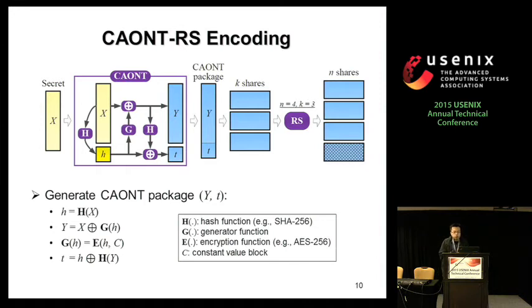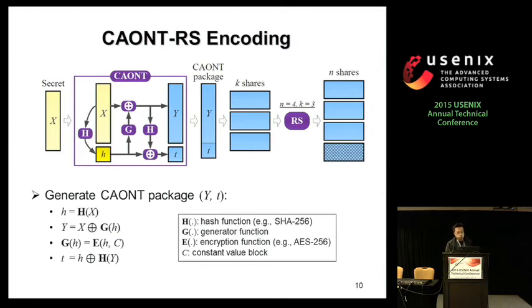So how do we implement this hash function and generator function? Basically, the hash function could be using SHA-256. It could be sorted, okay? And the generator function could be the encryption function on a large-size value block C. Here we use AES-256. And then after we generate the head Y, we also take a hash and then exclusive OR with the original hash of the secret h to form the T. So we have Y and T, and then we form this CAONT package.